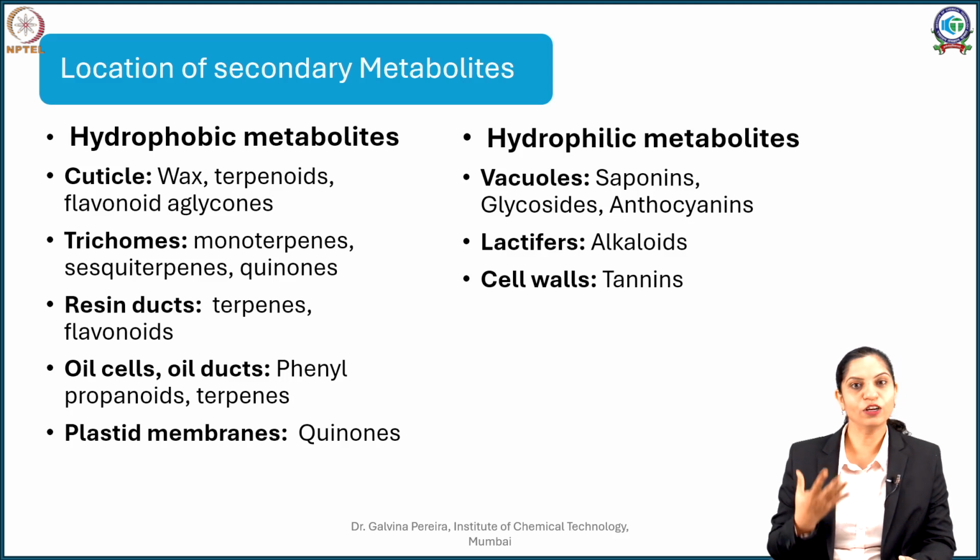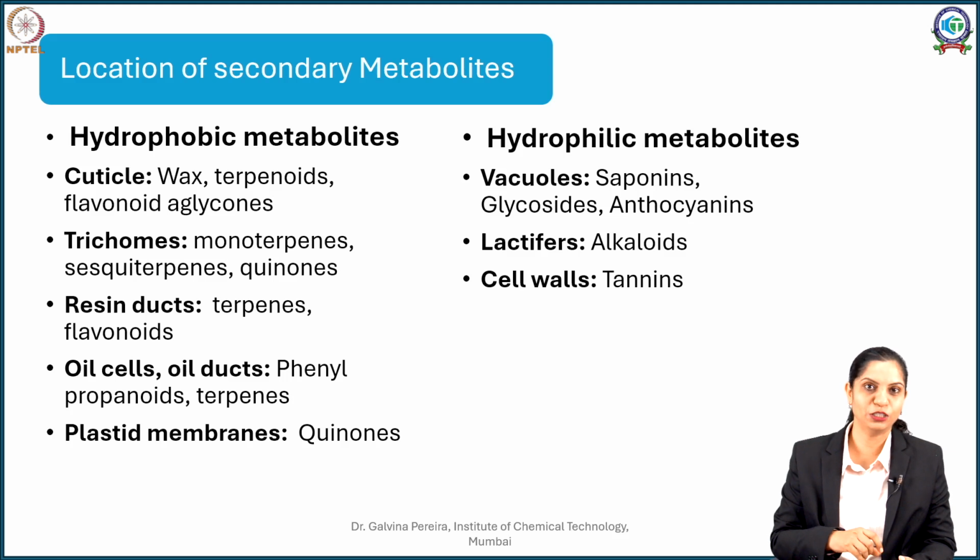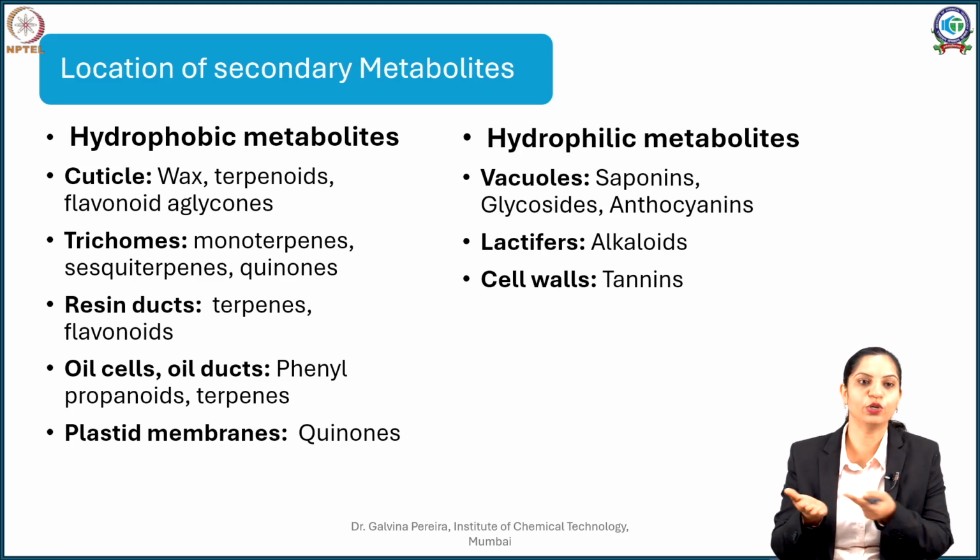Say for example, your charas or ganja is a kind of resin. It might contain terpenoidal compounds, it might contain phenylpropenoidal compounds. The mixture of all of this is located inside the glandular trichomes which are there on this cannabis plant. So, you can just touch it and you will get this transferred to your hand.